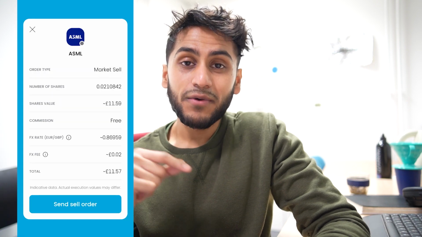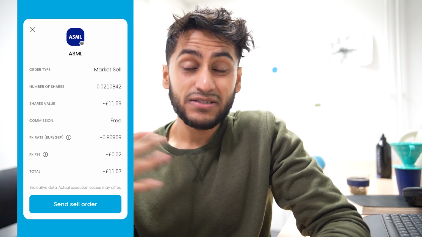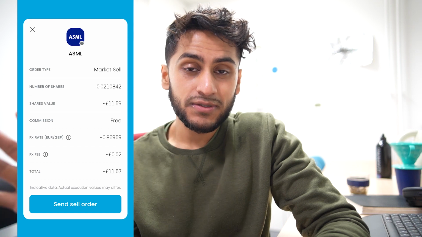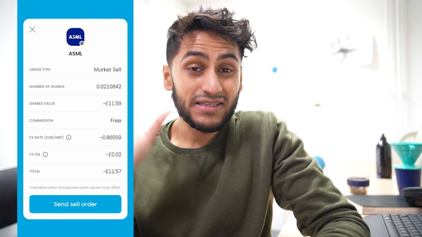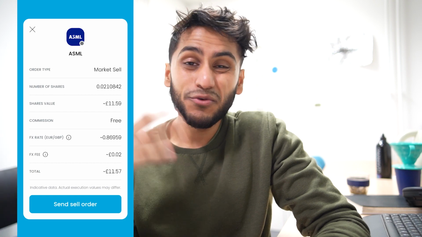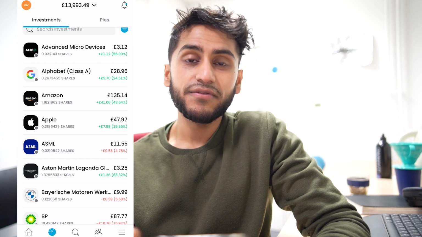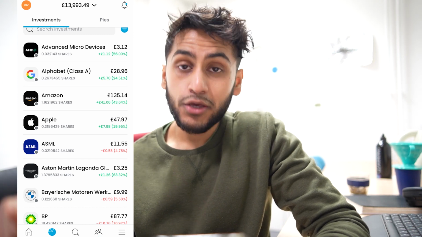But anyway, if I wanted to keep my money in euros, I can bypass this foreign exchange fee and there's no penalty to me whatsoever, apart from the fact that now my money is in euros. However, if you are an investor that decides to continue to invest in this company, dollar cost averaging into it, then you wouldn't really mind keeping your money in euros. From my portfolio, you can also see that the majority of the individual companies that I invest in are all American. I'm going to go to one at random.